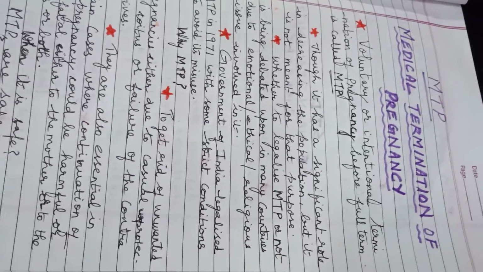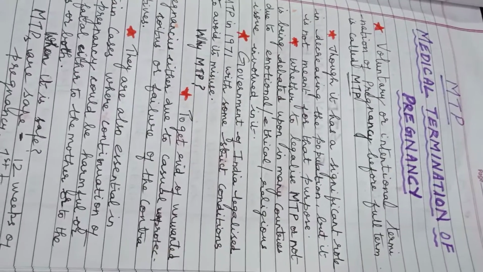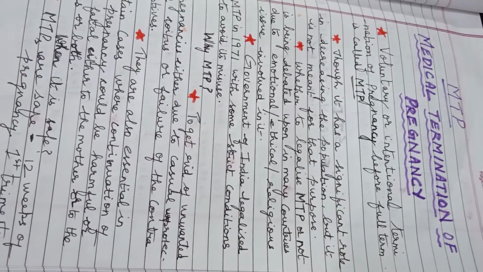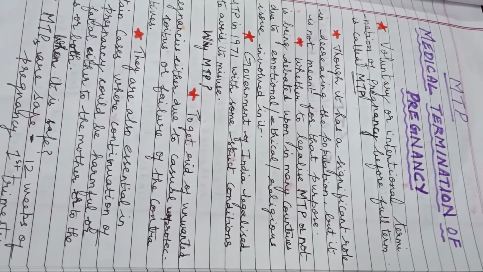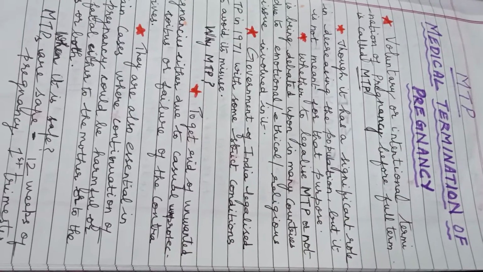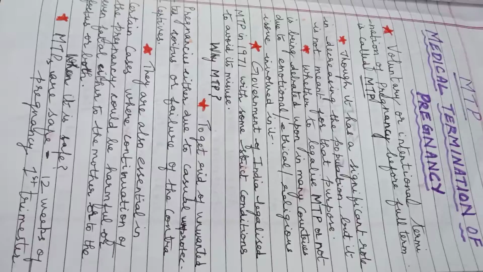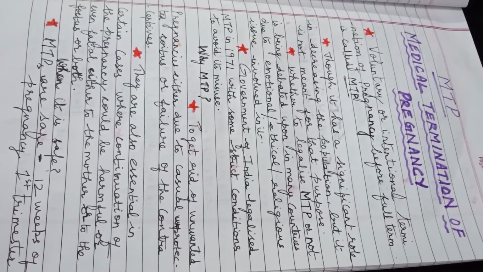Hello children. Last class, I explained all the different methods of contraceptives. We have seen all the contraceptive methods, and in this class we are going to see about MTP and about sexually transmitted diseases, and about infertility and the different assisted reproductive techniques involved in it. All these things we are going to see in this class.